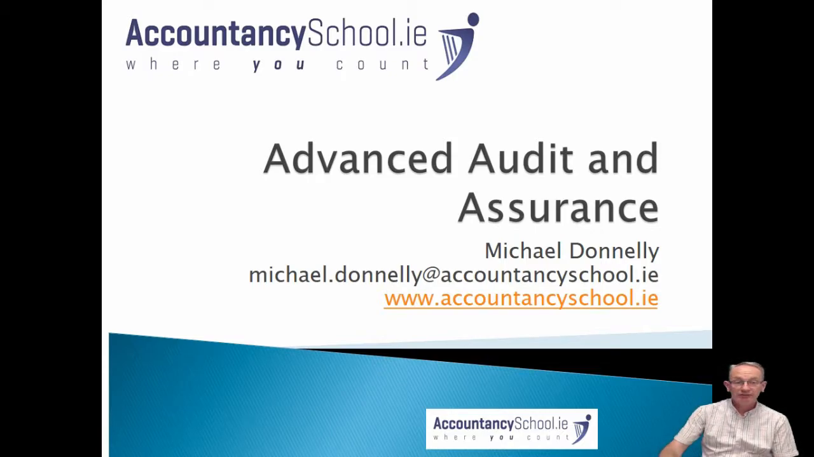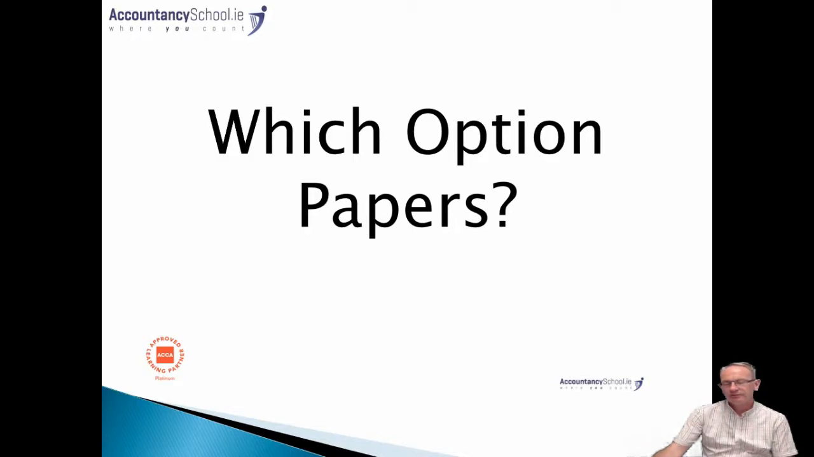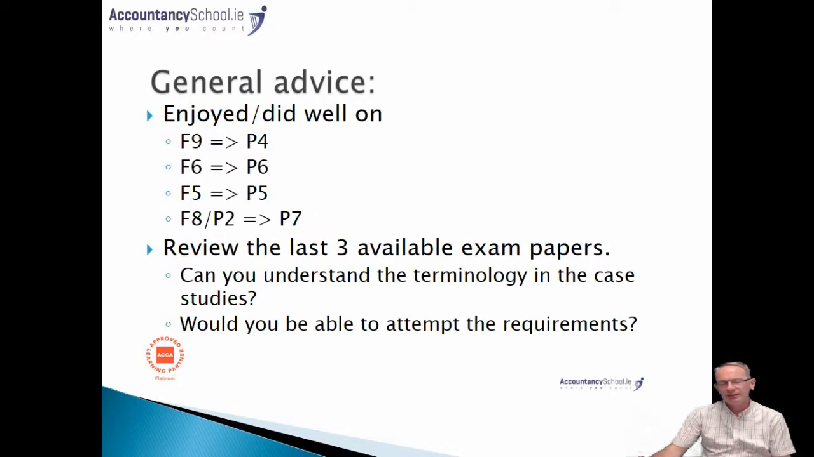Advanced Audit and Assurance, previously known as P7, is one of the four options that you have a choice to do, having completed F1 to F9, the fundamental papers. The four choices that are available, and I'm using the older titles, P4, P5, P6 and P7, follow on directly from similar type subjects which would have been covered at the fundamental level.